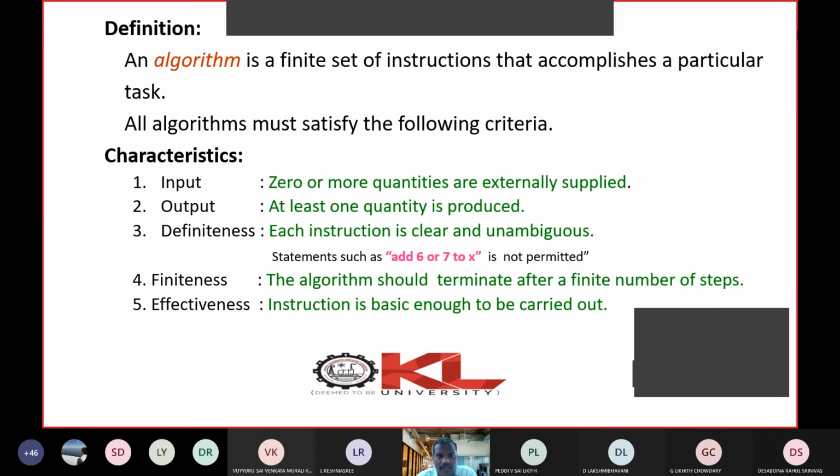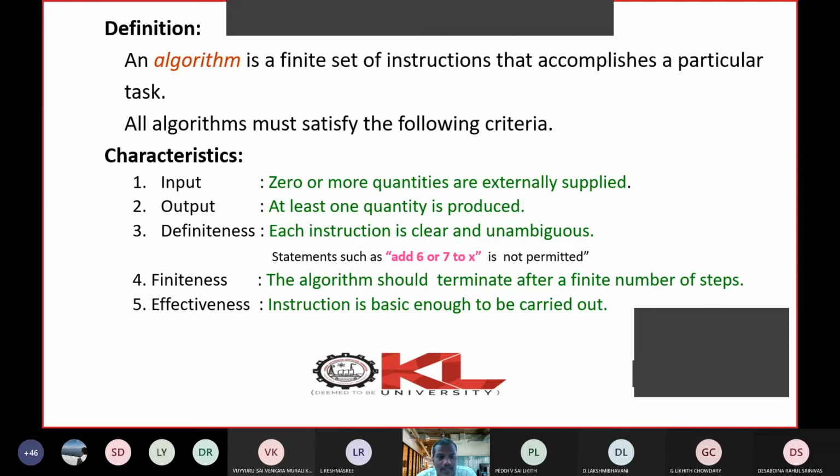So an algorithm is a finite set of instructions that accomplishes a particular task. It is a sequence of steps. If one follows that sequence, he will arrive at a solution. So an algorithm is a sequence of steps to solve the problem. And one more important point is, how do we know the characteristics of an algorithm?